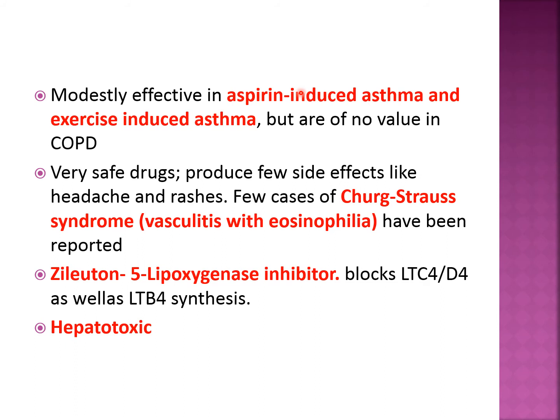Second, it can produce leukotrienes through the lipoxygenase pathway. When we give aspirin as a painkiller, it inhibits the production of prostaglandin by inhibiting the cyclooxygenase enzyme. That's why arachidonic acid is diverted to produce more and more leukotrienes, and the patient can suffer from bronchoconstriction and asthma.